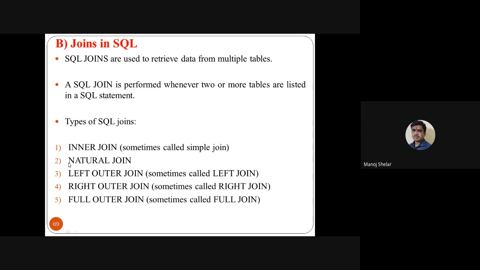Natural join compulsorily requires a common attribute in both tables, and the common attribute displays a single time in natural join. Left outer join means the left table displays as it is, and entries not available in the right table display blank. Right outer join means the right table displays as it is, and entries not available in the left table display blank. Full outer join is a combination of left join and right join. MySQL supports only 4 joins: inner join, natural join, left outer join, right outer join. Oracle supports all 5 joins, including full outer join.